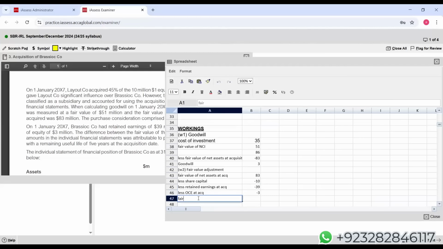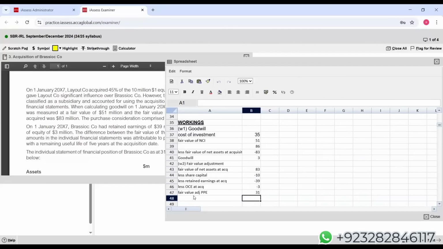So we'll get the fair value adjustment, which actually relates to property, plant, and equipment. Let me use the sum formula. The sum formula is given to you in the exam. So we're getting a fair value adjustment of 31.